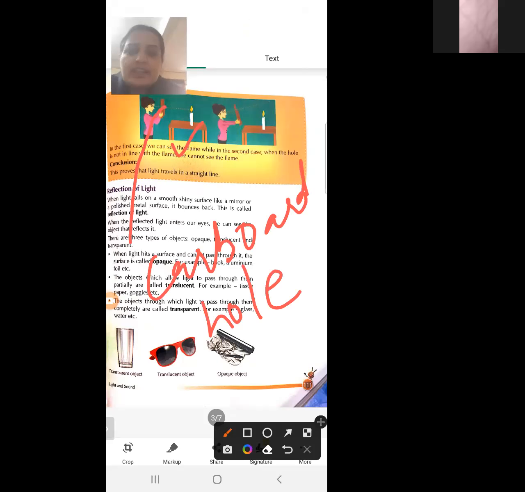Is the candle visible? Yes. In the first case, the candle will be visible. Now, in the second case, we will turn this cardboard. Now the light goes in this line, but the candle will not be visible.